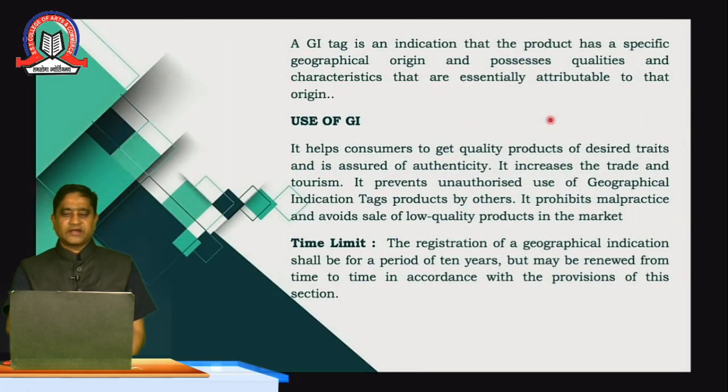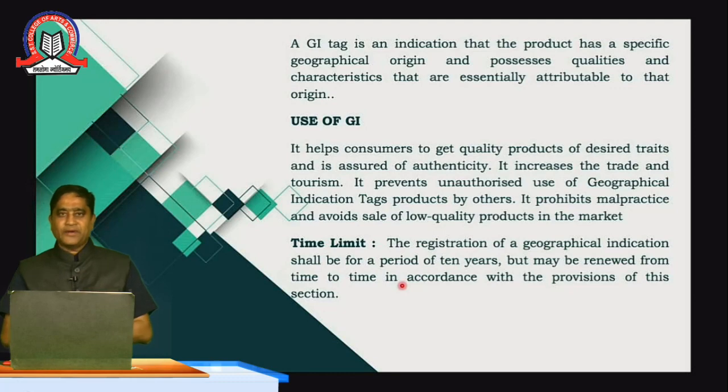A GI tag is an indication that the product has a specific geographical origin and possesses qualities and characteristics which are essentially attributable to that product. What are the uses of GI? It ensures the quality of the products, the desired traits, and assures the authenticity of the product. It increases trade and tourism in India. It prevents the unauthorized use of the geographical indication. It also prohibits malpractices, to avoid sales of the low quality products which are there in the market.